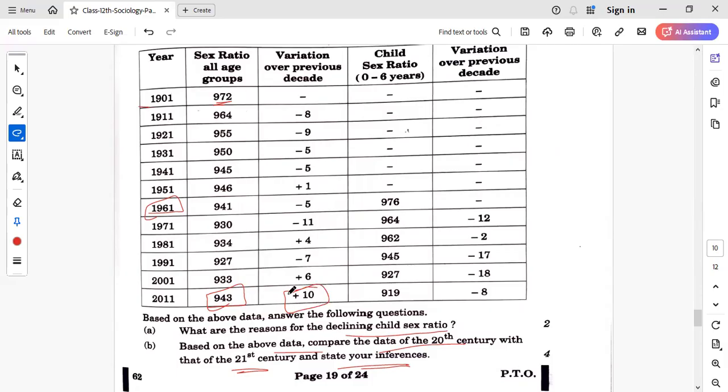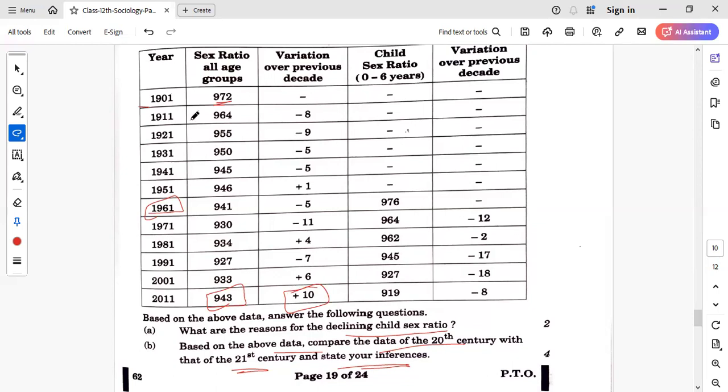This is what we have to give as our conclusion: that though initially the sex ratio was on its decline in a decade, from 1901 it was 972. In 1911, there was a loss of 8 points. So it was on the decline. That was the time when we were under the colonial government, right?